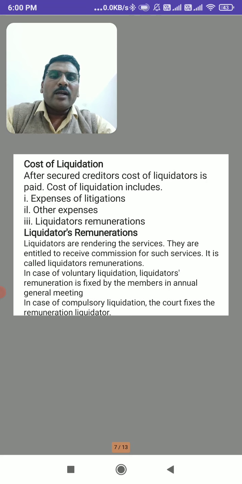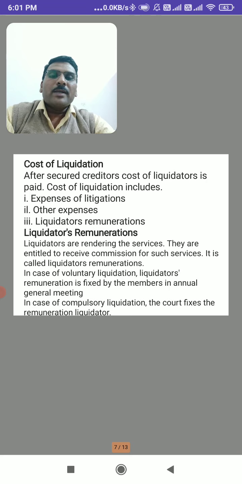In case of voluntary liquidation, the liquidator's remuneration is fixed by the members in the annual general meeting. Here, if it is a members' voluntary liquidation, then at the members' annual general meeting, the remuneration of the liquidator will be fixed.